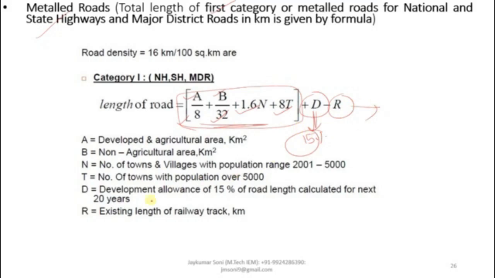R is the existing length of railway track, which you have to subtract. This is just about the metal road. This will give you the combined length of NH, SH and MDR.